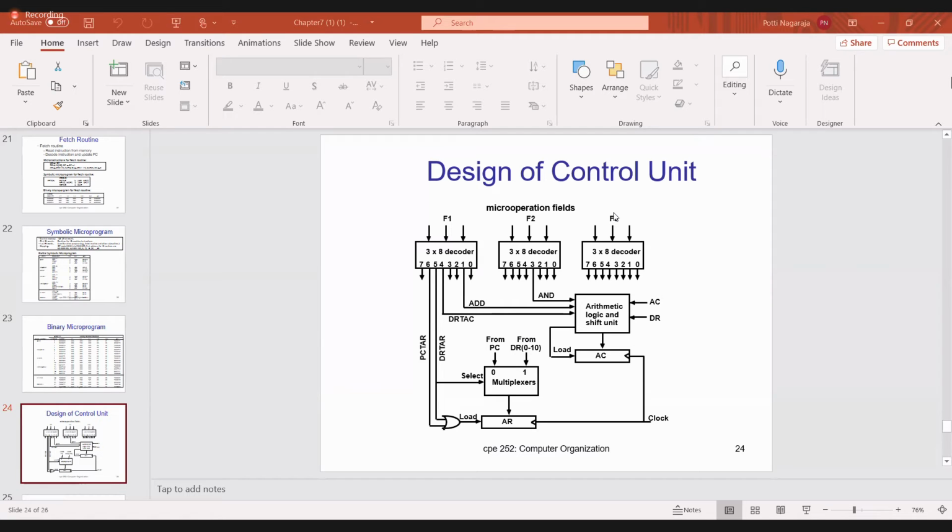What is control memory? It stores the micro instructions. It has 128 control words. And what is your roll number? 19, sir. Okay, 19 is the only one present in 11 to 20. Remaining all are absent. If you don't give the response, I will write like this. I am writing 11 to 20 absent.